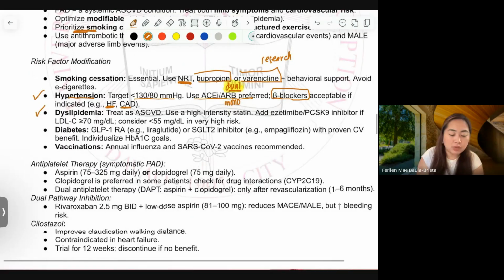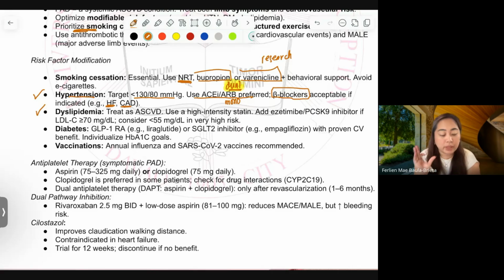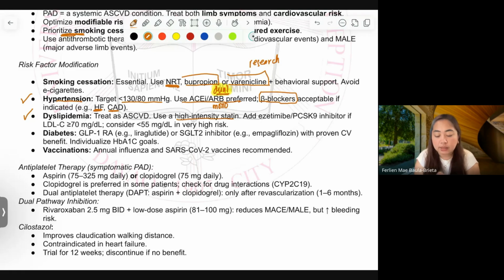Patients should be receiving anti-dyslipidemic medications. We will consider high-intensity statin. We can give ezetimibe. Okay? If the patient's LDL is more than 70. Okay? Yan, may mga conditions.